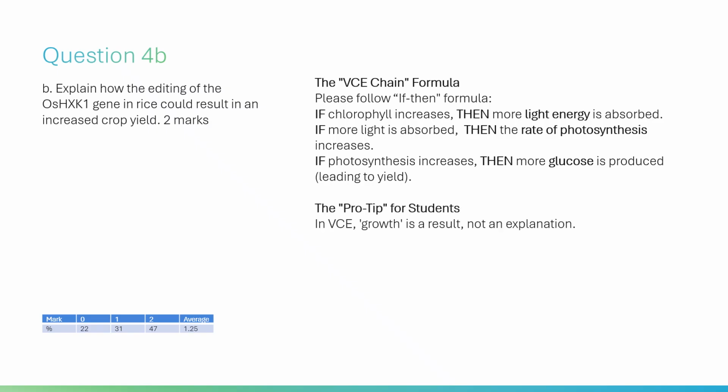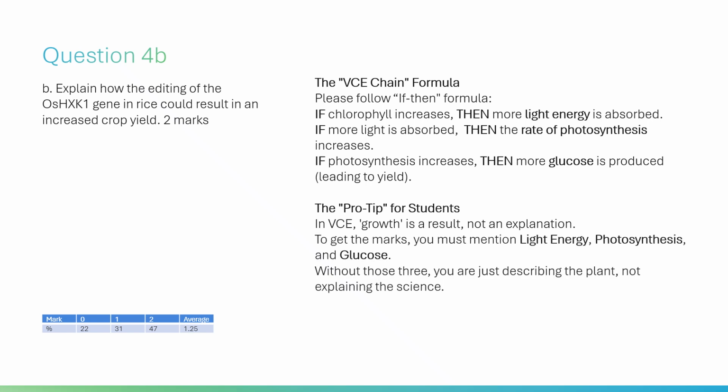To get the marks, you must mention light energy, photosynthesis, and glucose. Without those three, you are just describing the plant, not explaining the science.